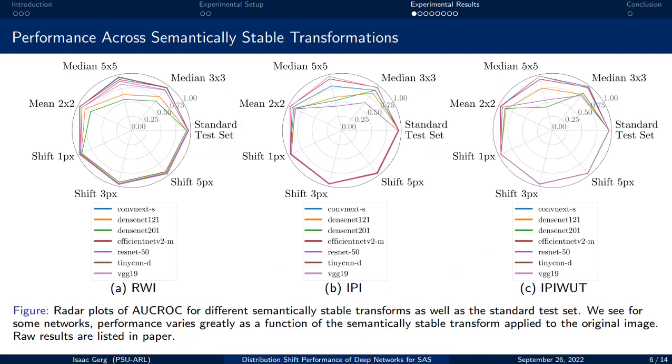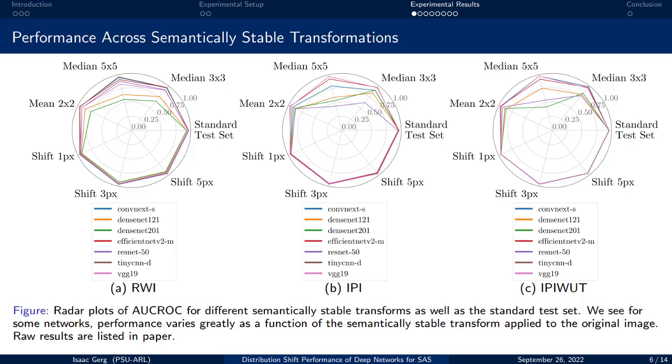Here we show results for each training scheme for each network across several semantically stable transformations. The axis of the radar plots is AUC-ROC. Larger numbers are going to indicate better performance. The semantically stable transforms we evaluate are median 3x3 filtering, median 5x5 filtering, mean 2x2 filtering, and diagonal image translations of 1, 3, and 5 pixels.